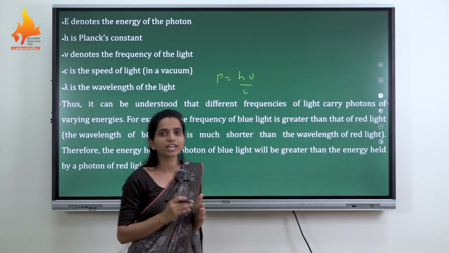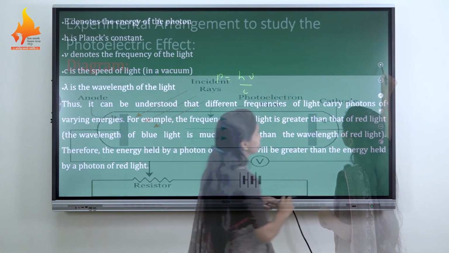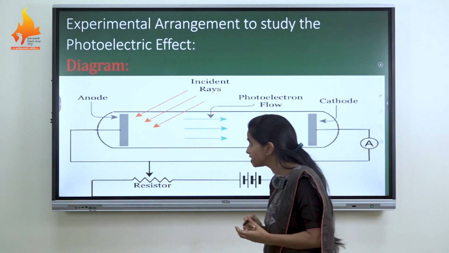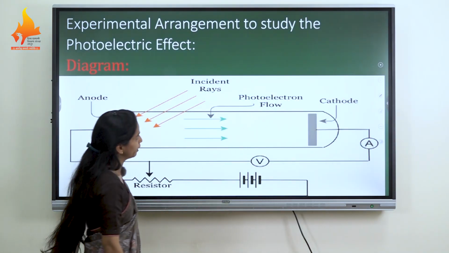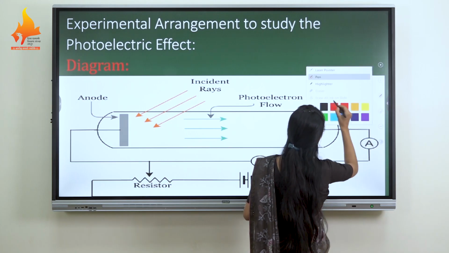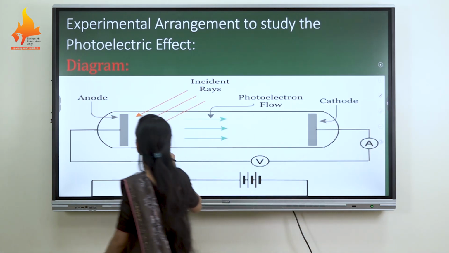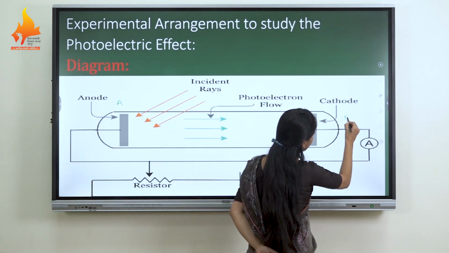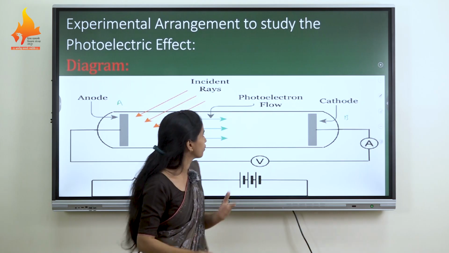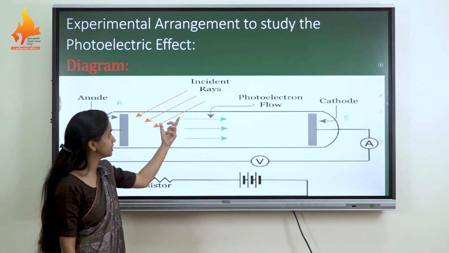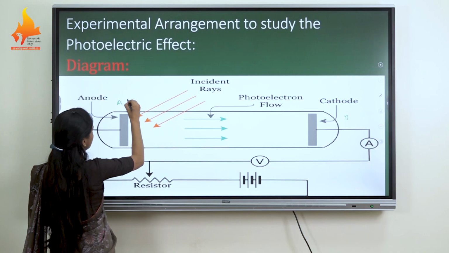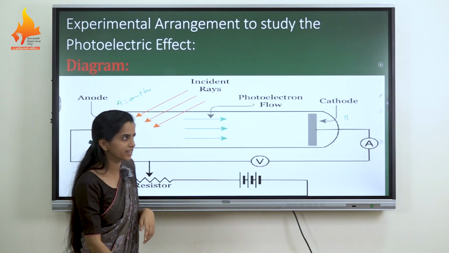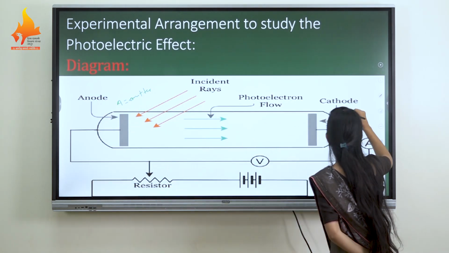Now let us discuss the experimental arrangement of the photoelectric effect. In this diagram, we have considered one anode, let us name it A, and this is the cathode, denoted by B. Generally we have considered one metal surface on which radiations are incident. A acts as the emitter and B acts as the collector.